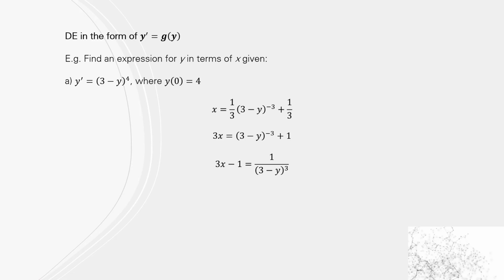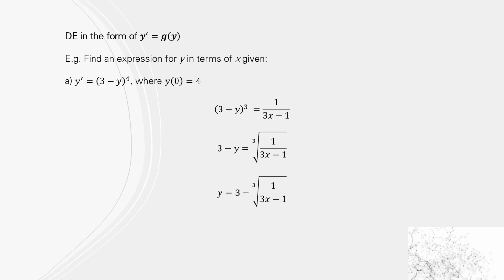And that gets us x equals 1/3 (3 minus y) to the minus 3 plus 1/3. Multiply everything by 3. And then subtract the 1. Remember, our aim is to get y in terms of x. So reciprocate both sides, and you then take the cube root and get y by itself.